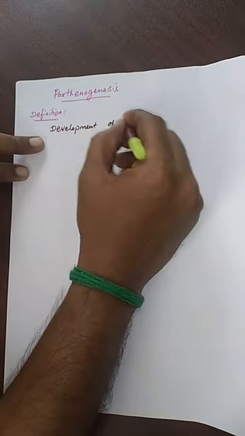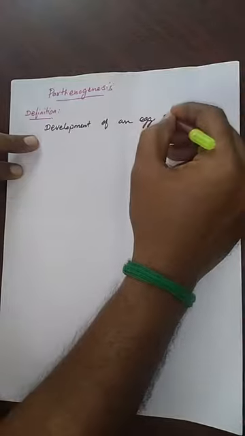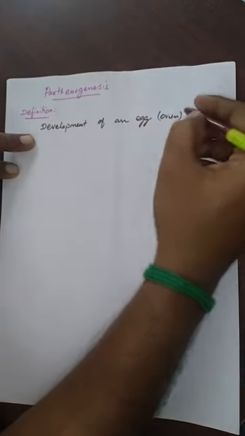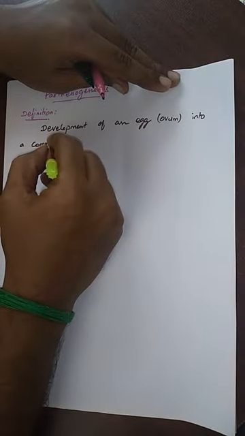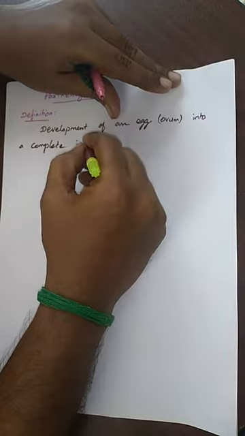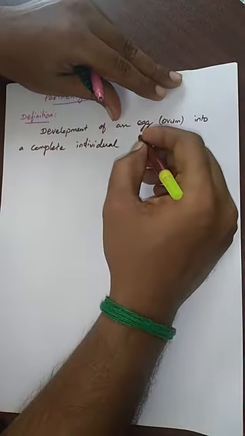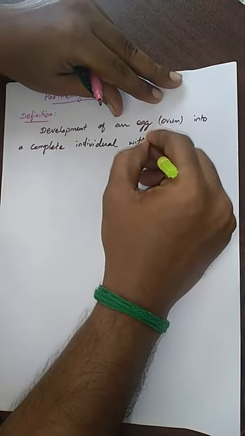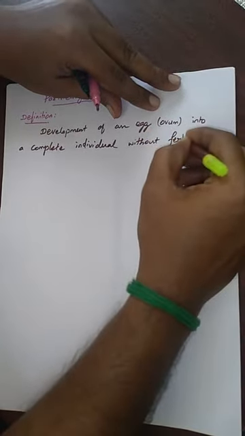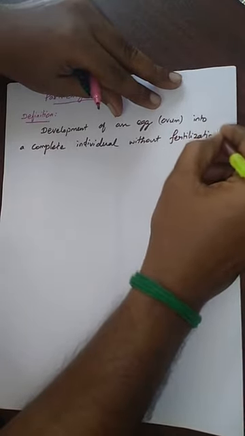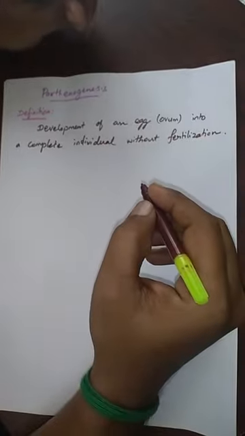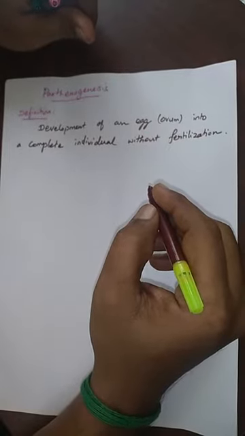It is the development of an egg, nothing but the ovum, into a complete individual without fertilization. It is called parthenogenesis. It is known as parthenogenesis.